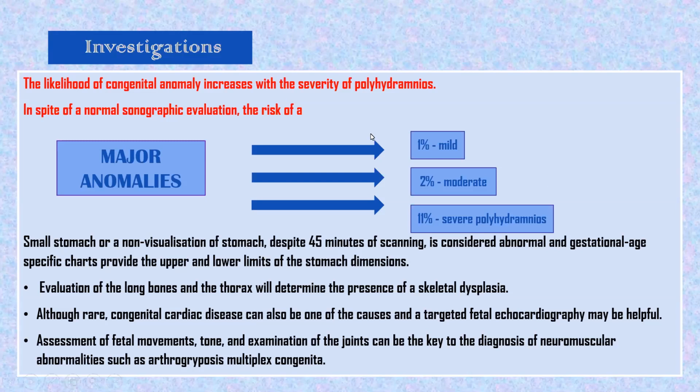The most important thing in this slide: with severity of polyhydramnios, likelihood of congenital anomaly will increase. Though ultrasound shows normal evaluation, still with severity of polyhydramnios, major anomalies can be 1% with mild, 2% with moderate, and 11% with severe polyhydramnios.